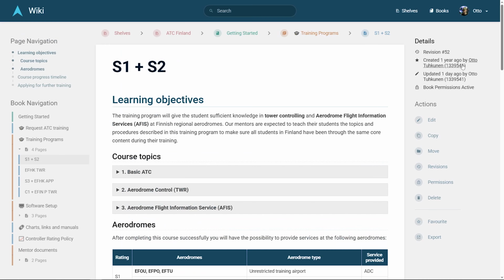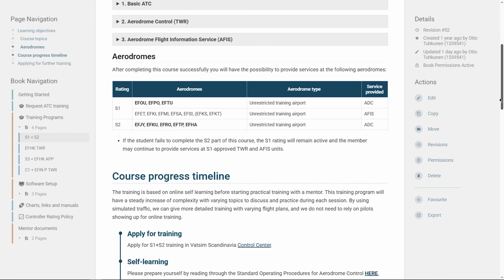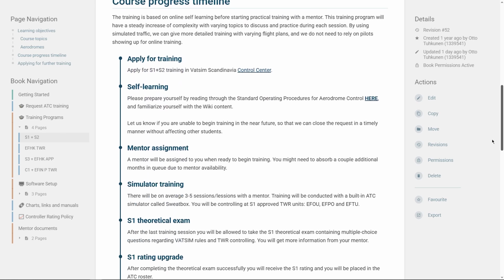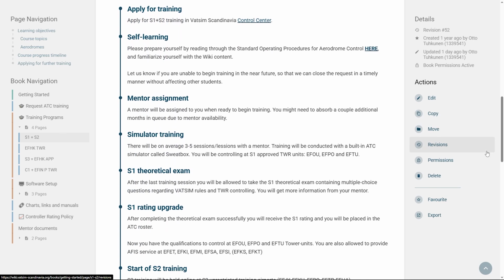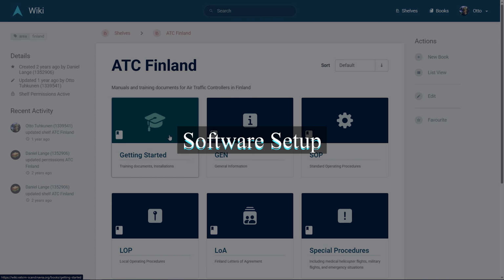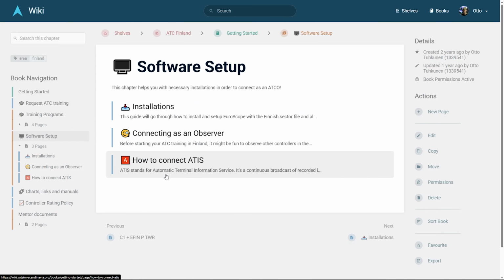Each course begins with simulator sessions and theory lessons with a mentor. Later, the training continues online. Depending on the course, you may also need to pass theoretical exams. Finally, in addition to installing the required software, we recommend reading through the standard and local operating procedures for your course as well. Now let's download the software and plugins you'll need to start controlling in Finland.